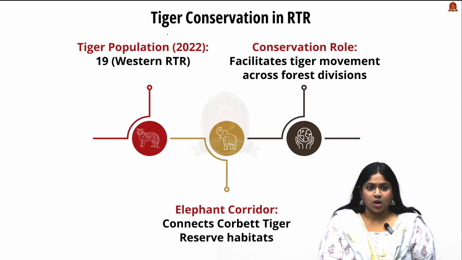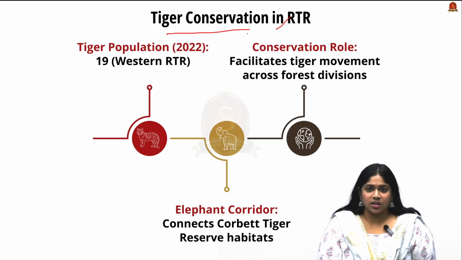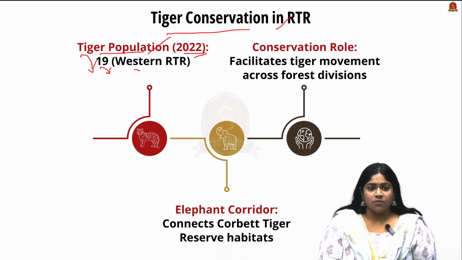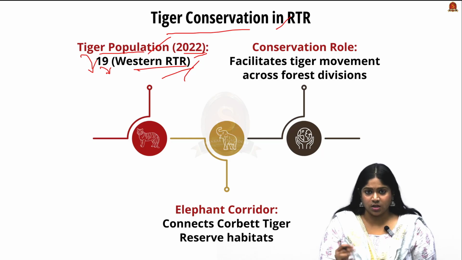Looking into the tiger conservation in the Rajaji Tiger Reserve, according to the All India Tiger Report, which took the tiger population census in 2022, it is home for 19 tigers, which is part of the western part of the Rajaji Tiger Reserve.